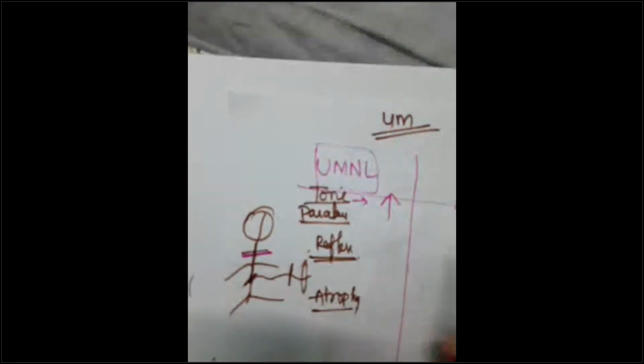Tone here is increased. So how will the paralysis be? What is paralysis? Not being able to do voluntary function is called paralysis. With an upper motor neuron lesion, we are not able to do voluntary work, and with a lower motor neuron lesion, we are also not able to do voluntary work. So how will the paralysis be, guys? If upper motor neuron lesion is there, inhibitory influx is not there, the paralysis will be with increased tone. This type of paralysis with increased tone of the muscle is called spastic paralysis.